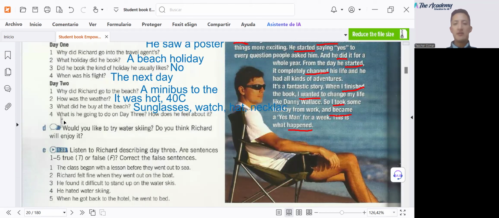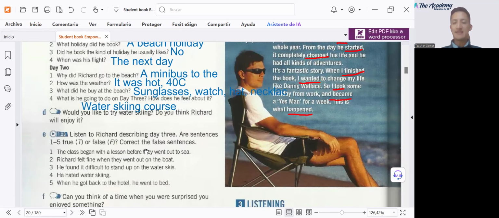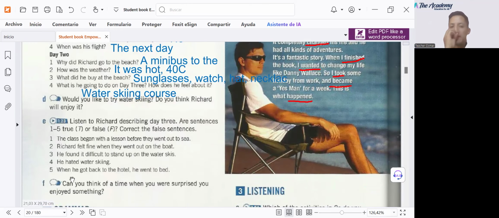And finally, what is he going to do on day 3? How does he feel? You know, it's going to be a water skiing course. Okay, just to finish for today, talking about the past tense, we're going to see if the next sentences are true or false about day 3. So, my dear students, here you go from number 1 to number 5. Listen to Richard describing day 3.